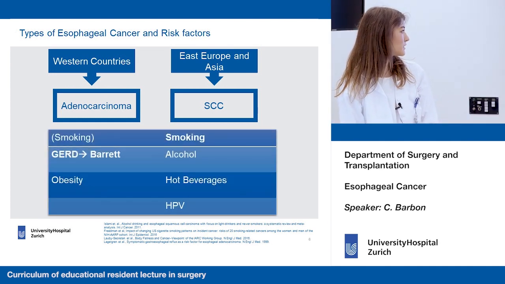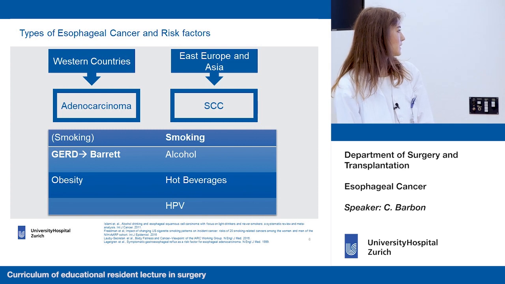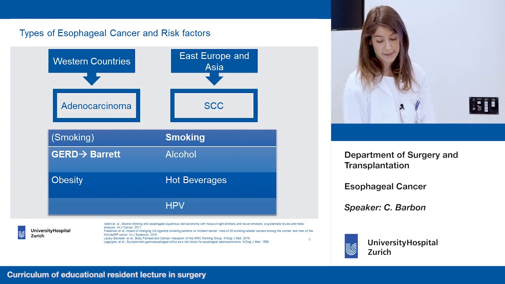So these are the main risk factors. For squamous cell carcinoma, there is smoking, alcohol, hot beverages, and papillomavirus. Whereas for adenocarcinoma, smoking has a lower incidence. And then there is gastroesophageal reflux disease, which predisposes to Barrett's, and then obesity. And this is because obesity predisposes to esophageal reflux disease.